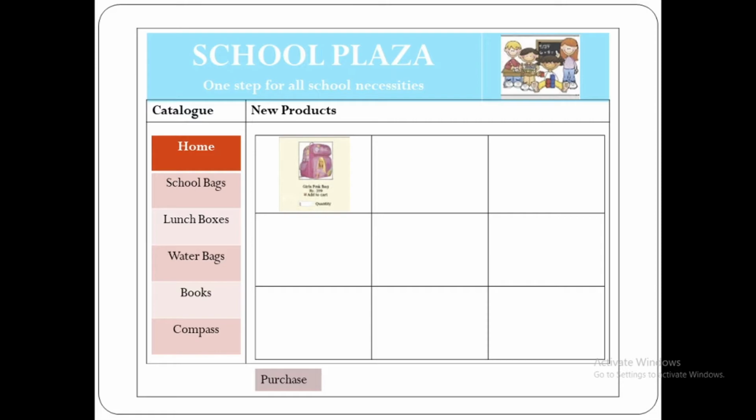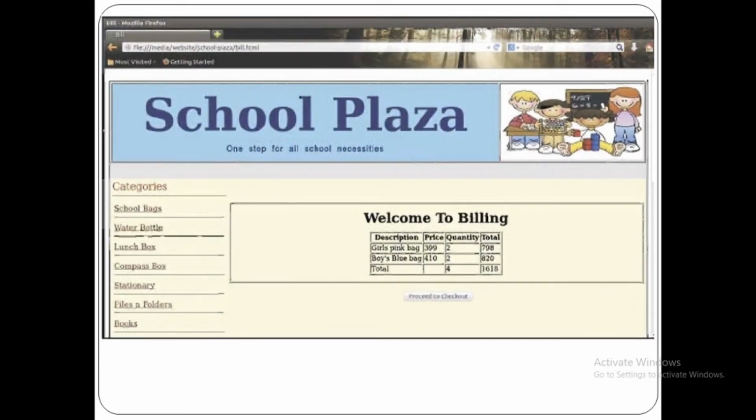We can also purchase in more quantities, so that is why quantity text box is also given. After selecting product, we can click on purchase option. So whenever we click on purchase option, it will show the billing detail, so how much we have to pay.